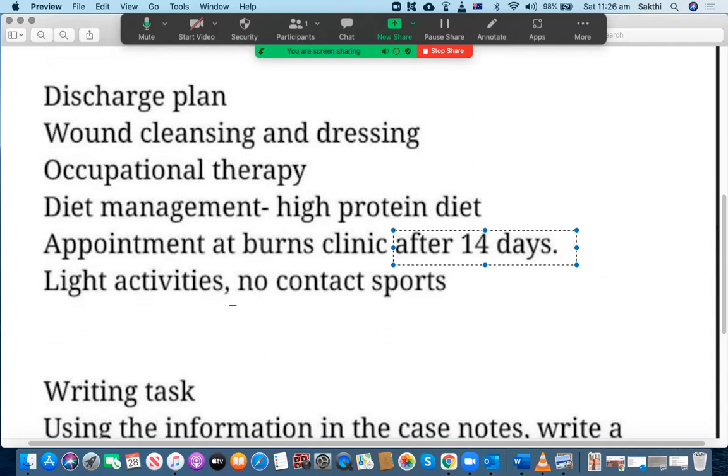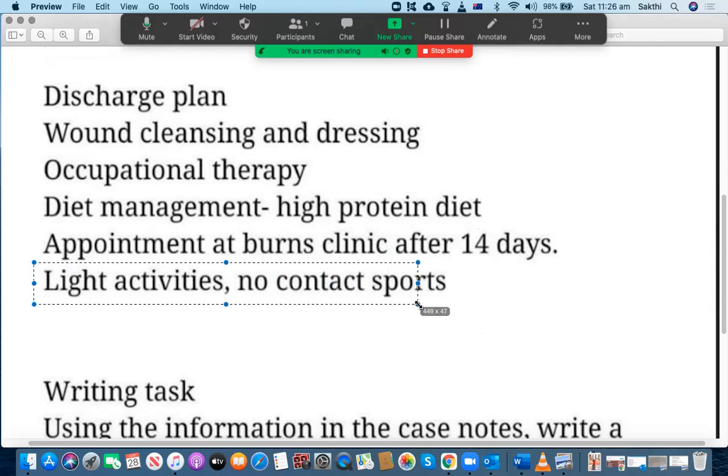You have to use at least some of the synonyms. I don't know why you are not using that. You can say after 2 weeks. I don't know why you are not able to interpret that information. Light activities, no contact sports and things like that.